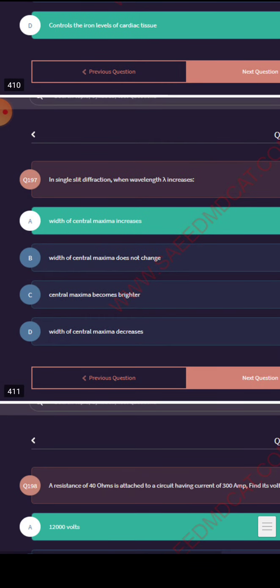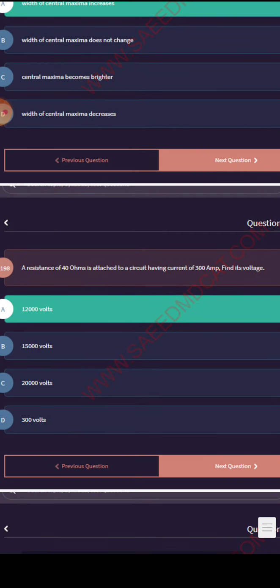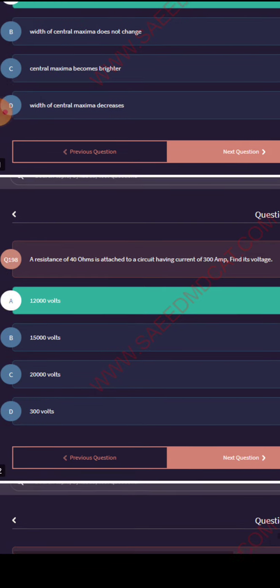In single slit diffraction, when wavelength increases, width of central maxima increases. A resistance of 40 ohm is attached to a circuit having current 30 ampere. Find its voltage. 12,000.